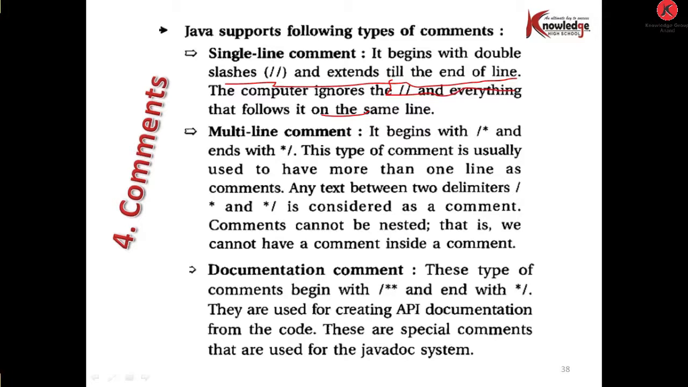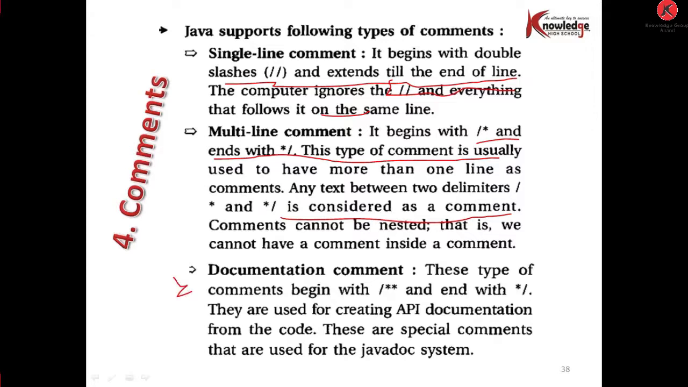Multi-line comments begin with slash star and end with star slash. This type of comment is usually used to have more than one line as comments. Any text between the two delimiters, slash star and star slash, is considered a comment. Comments cannot be nested, that is, we cannot have a comment inside a comment.